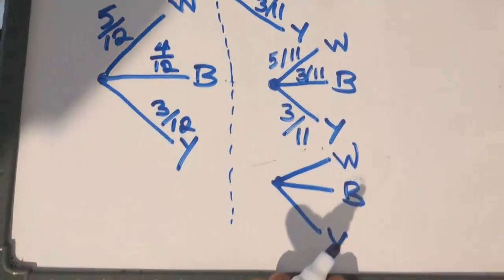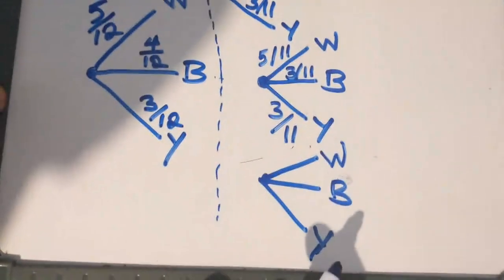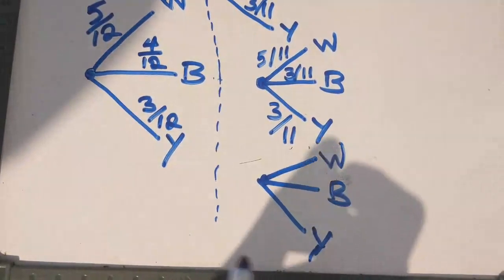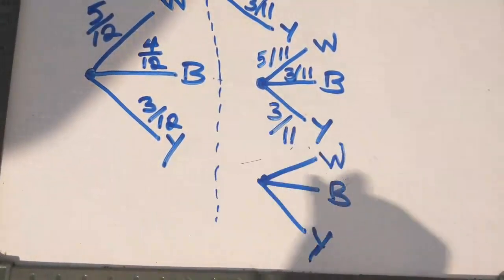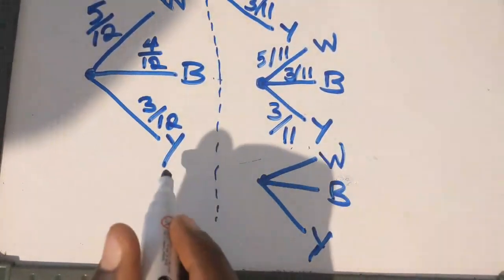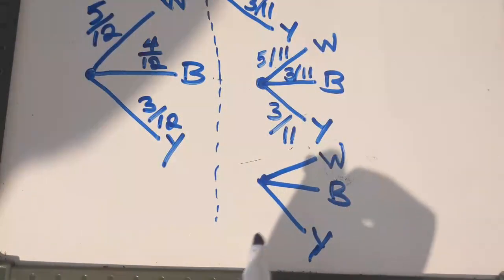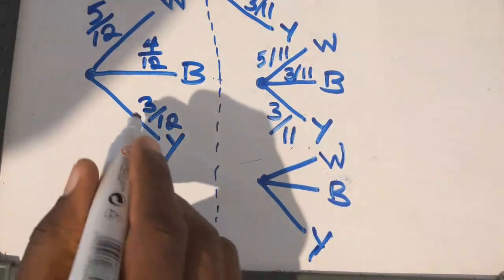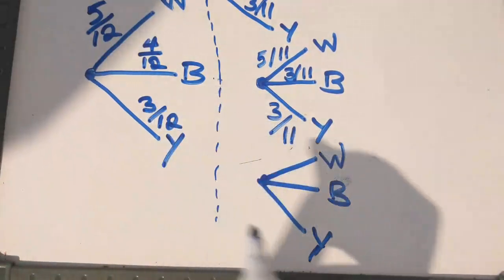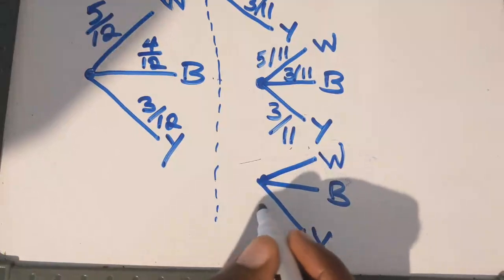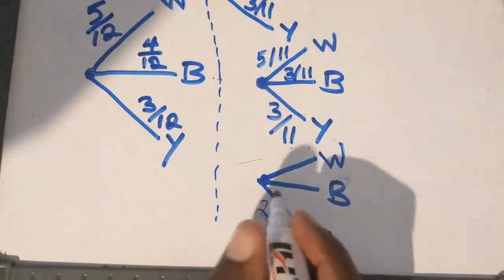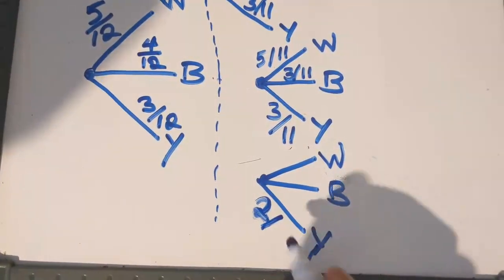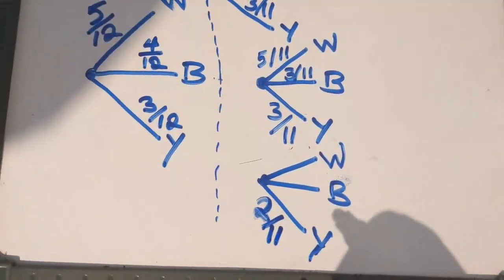Coming to yellow, so only yellow will be affected. So just imagine again, you are starting over again. This is 3 yellow, okay, meaning that let's say you've gotten the yellow one, so meaning that you're going to have 2 remaining over, the total will be affected to be 11.